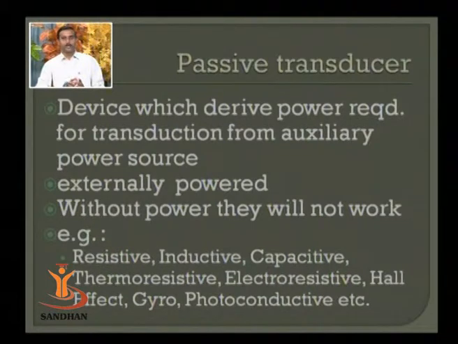That means they can be utilized. For example, if I want to use a resistive device for pressure measurement, I need to provide power supply to a potentiometer, and this potentiometer can be scaled in terms of pressure. If I want to use an LVDT for pressure measurement or displacement measurement, I will have to excite the LVDT with an AC power supply. So such are the examples of passive devices.